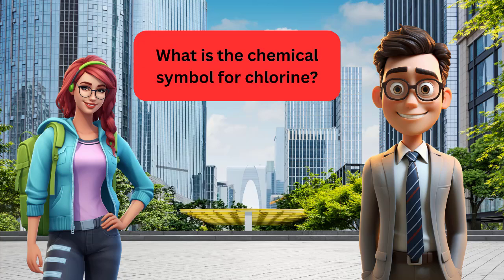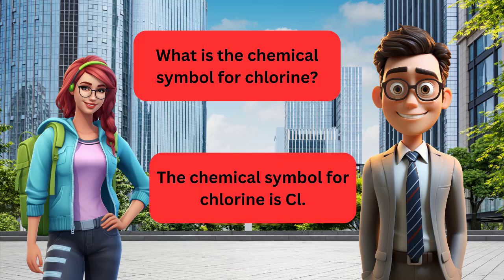What is the chemical symbol for chlorine? The chemical symbol for chlorine is Cl. What is the chemical symbol for chlorine? The chemical symbol for chlorine is Cl.